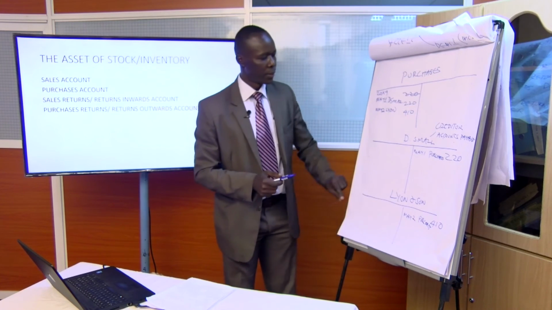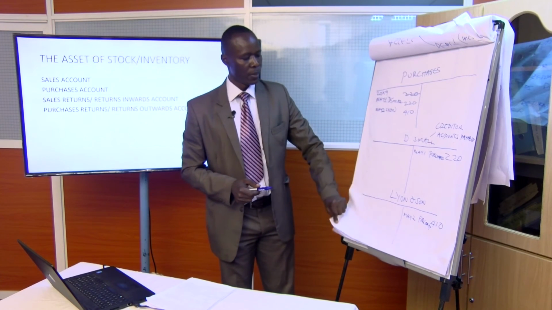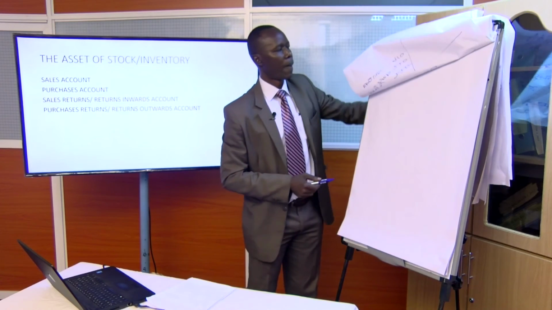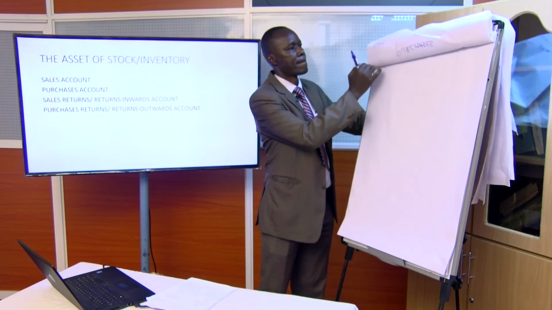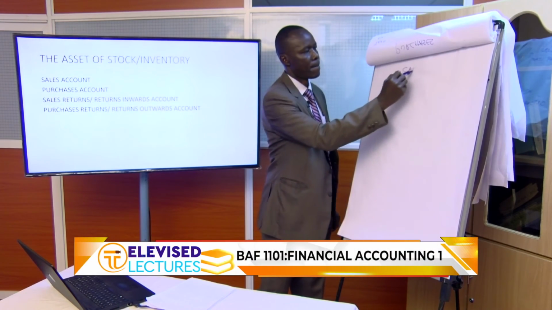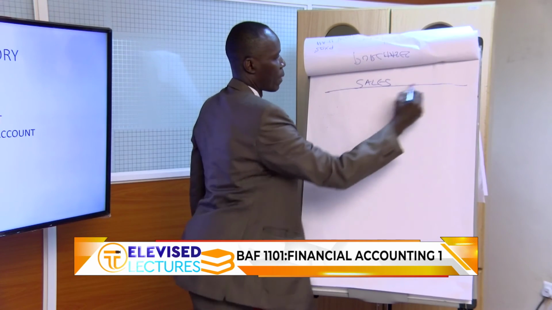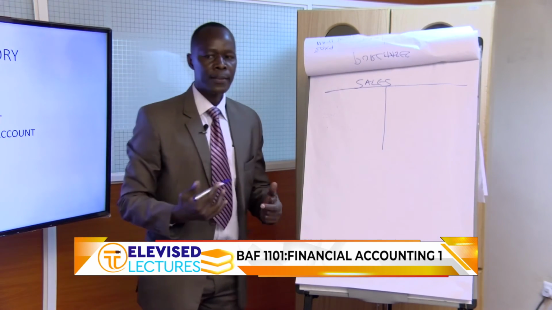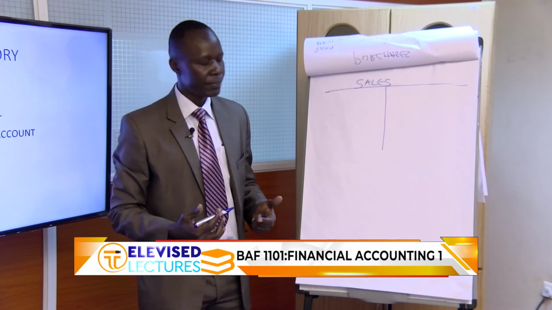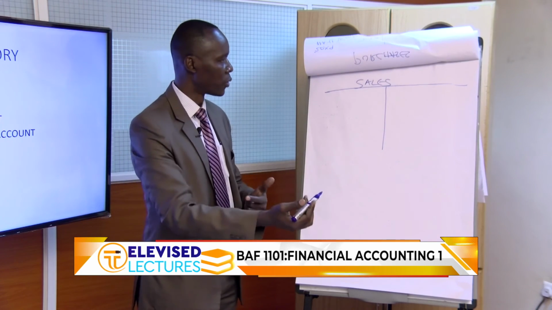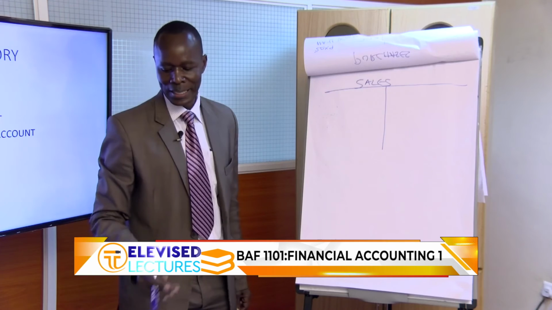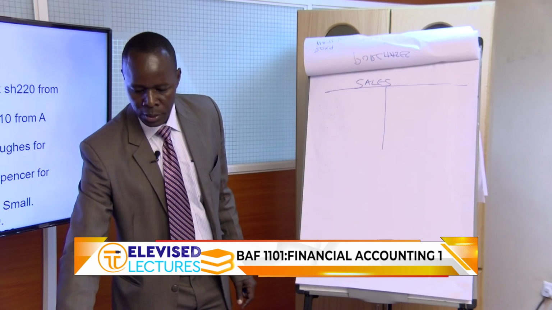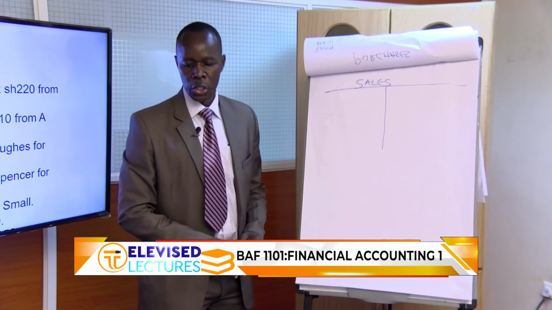So let's open that. Sales account. And since stock is an asset, and when you sell, there is a movement out, there is a reduction, we need to credit by that amount. Let's just look at the amount involved on May 5th, 60.